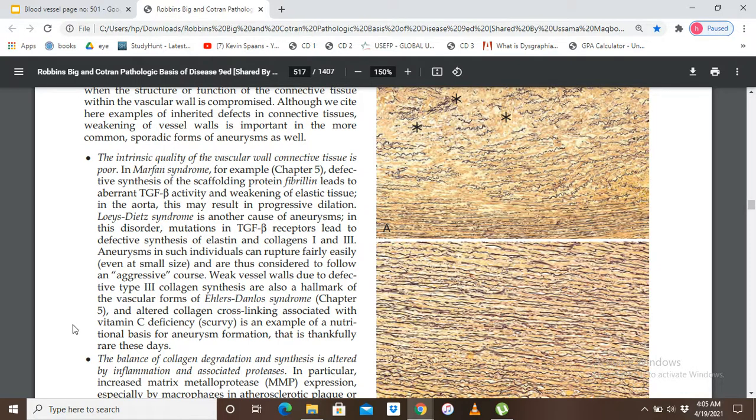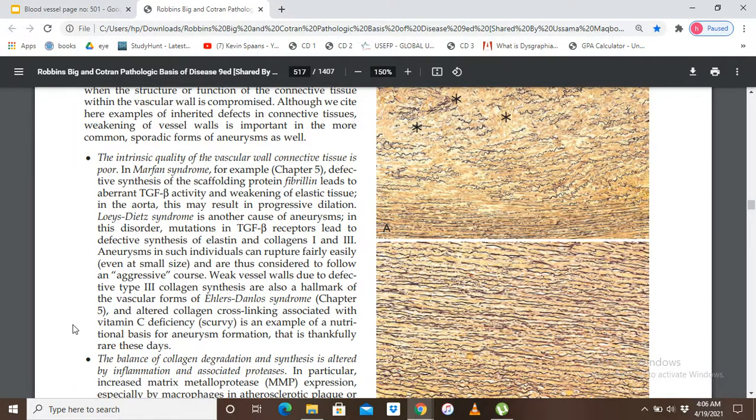So basically, there are four syndromes in which the intrinsic quality of the connective tissue is poor. Number one is Marfan syndrome. Number two is Loeys-Dietz syndrome. Number three is Ehlers-Danlos syndrome. And number four is scurvy, in which there is a deficiency of vitamin C. ठीक है, जिसके अंदर क्या होगा, कोलेजन की क्रॉस लिंकिंग नहीं होगी, प्रॉपर ऑल्टर्ड कोलेजन क्रॉस लिंकिंग that lead to aneurysm formation. And this scurvy, vitamin C deficiency, is very rare these days.